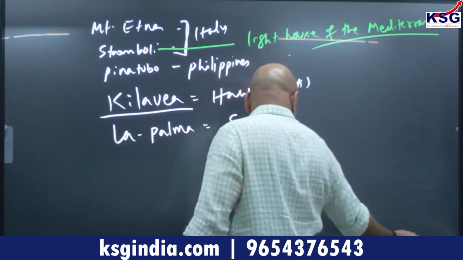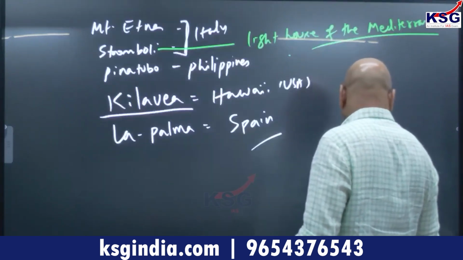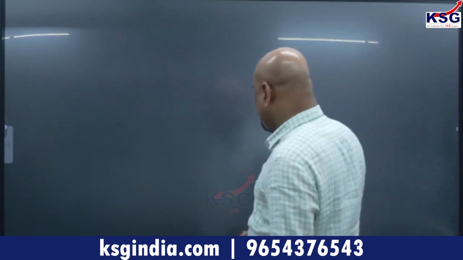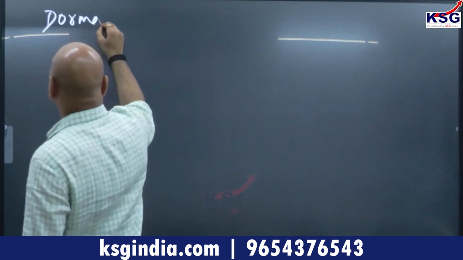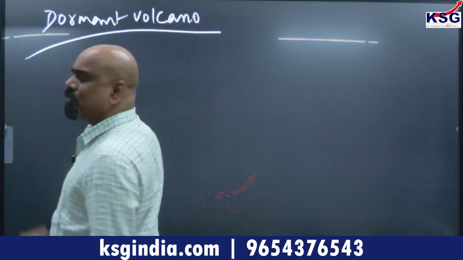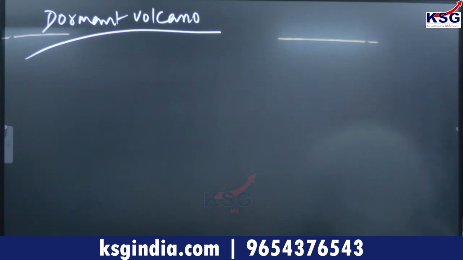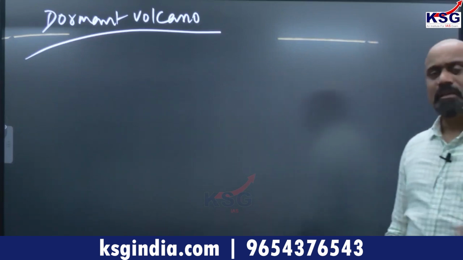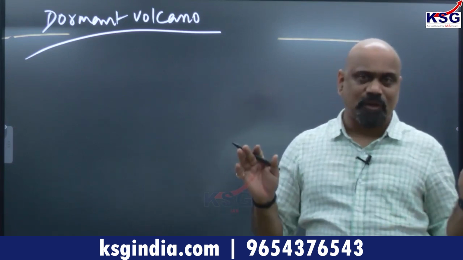Let me now tell you what are the causes of volcanism I have just mentioned. What are the major areas where you have dormant volcano also. Where is dormant volcano? You can skip memorizing dormant ones, just remember the active ones. Dormant volcano is one which at present has no eruption, but there is a possibility that in the near future there may be more eruption of magma.